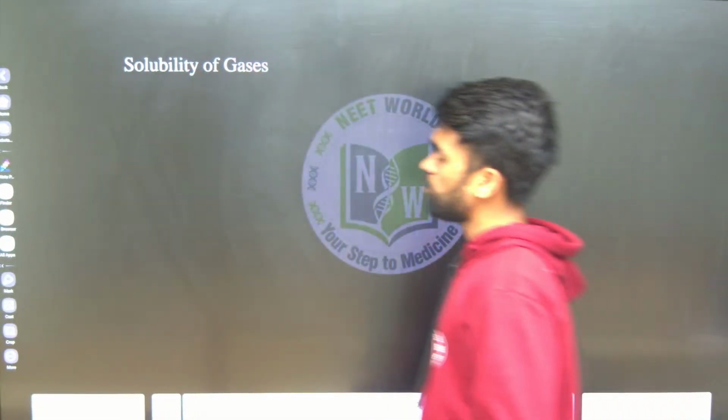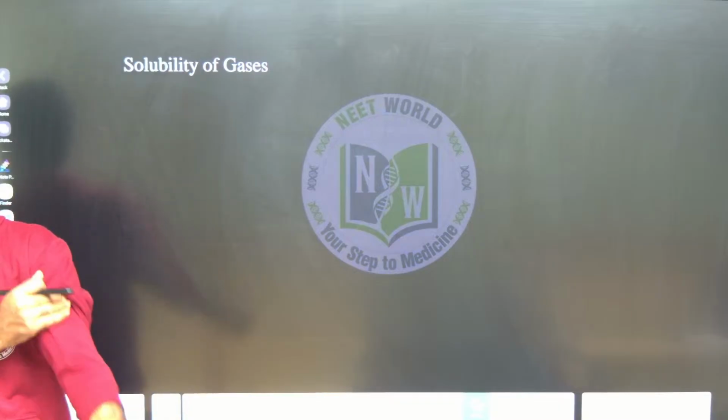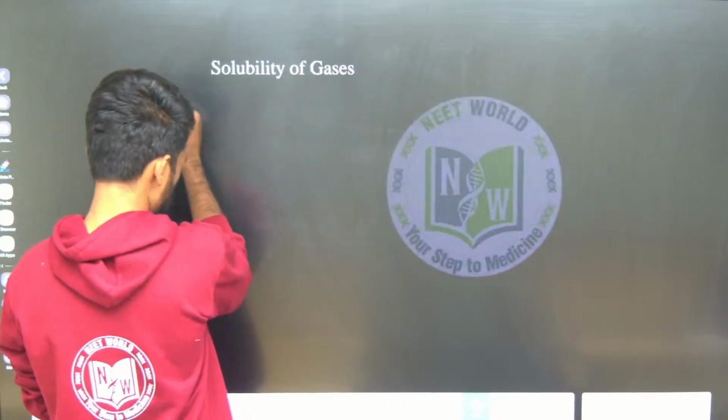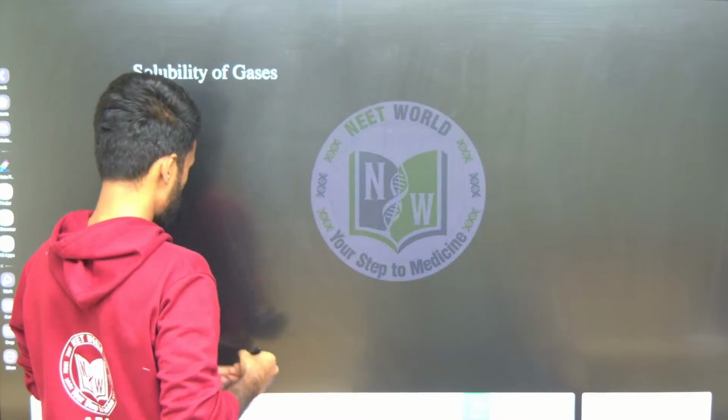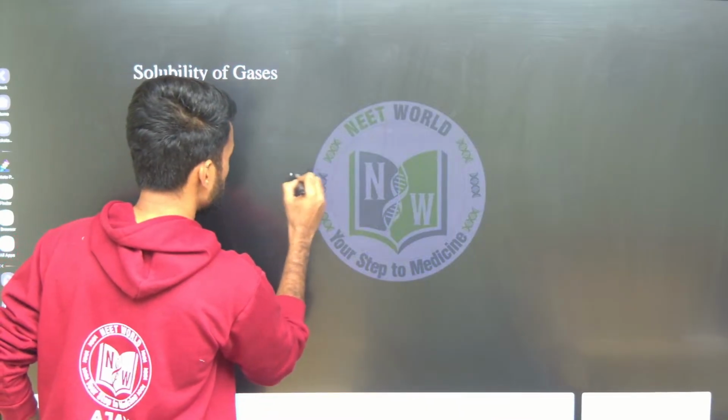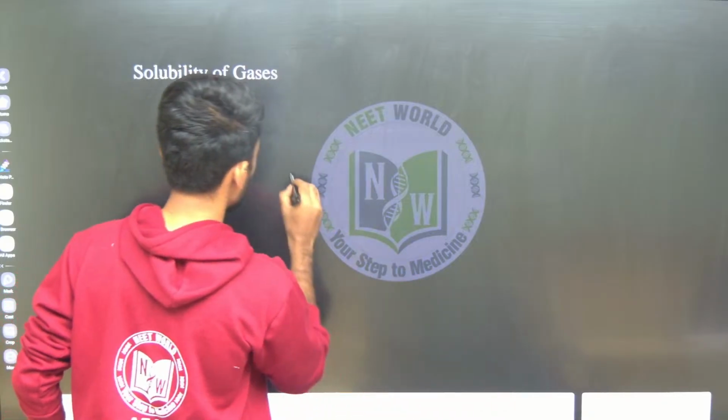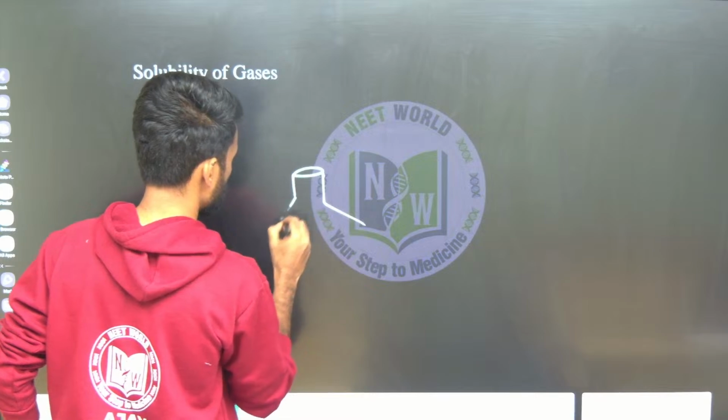Next, solubility of gas. Again, this is very easy and interesting. Solubility of gas. Generally, what happens? Consider I have a liquid here. So I am using a pipe and passing gas into it. This gas is passed with high pressure. What happens? Some amount of this gas might be soluble in the liquid.